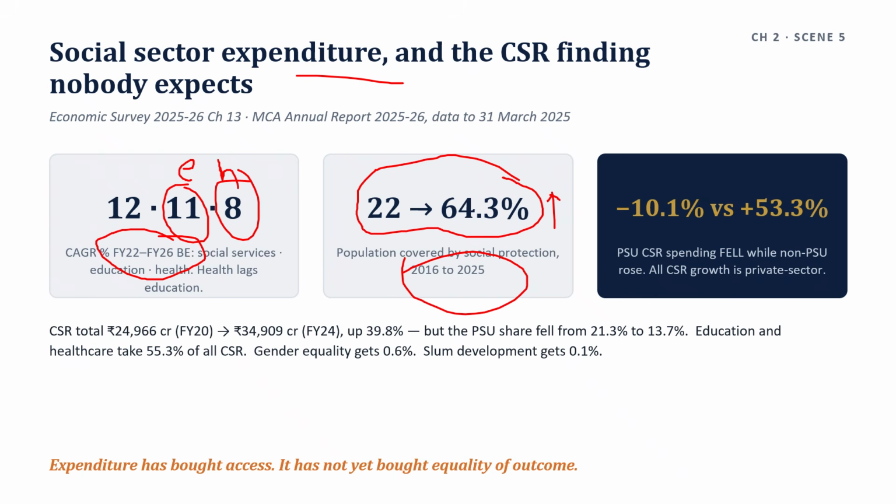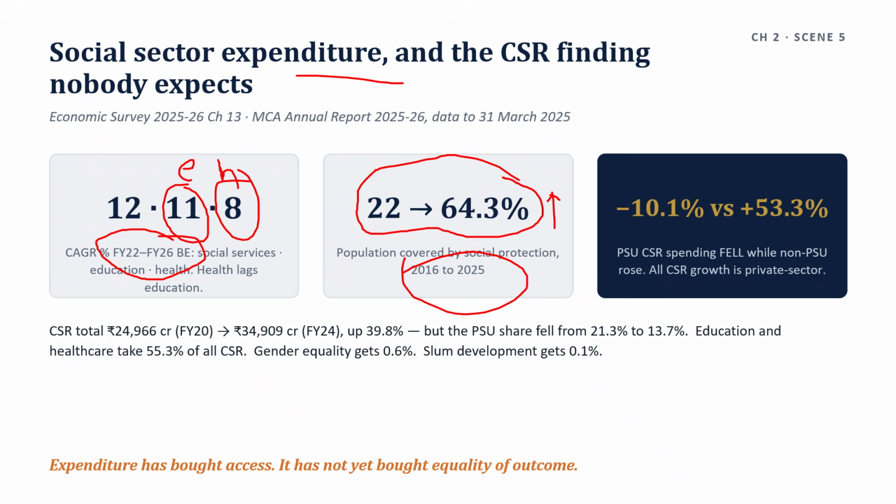The honest verdict here is access indicators have converged sharply. Drinking water at 99.6%, universal electrification, near universal ODF. Distributional indicators have not. India still loses 30.7% of its HDI to inequality.